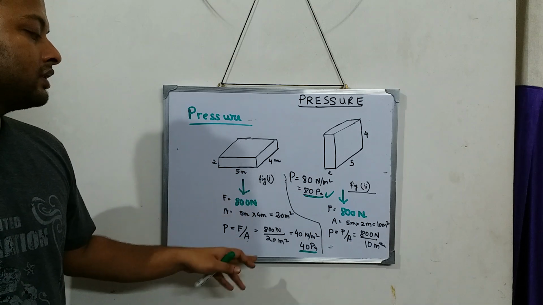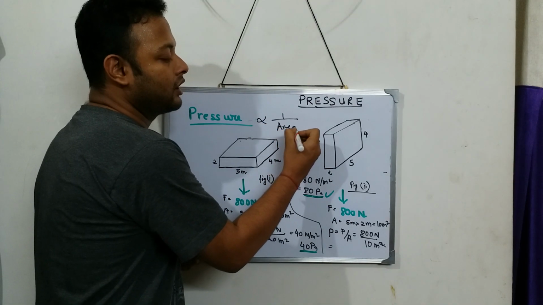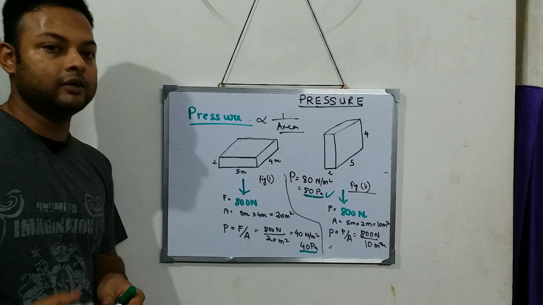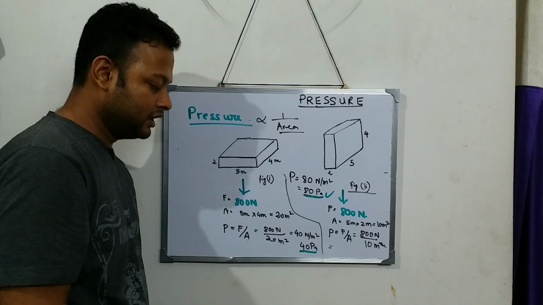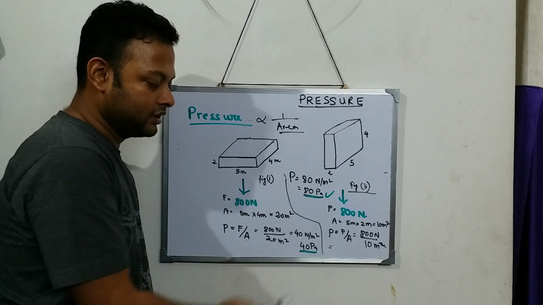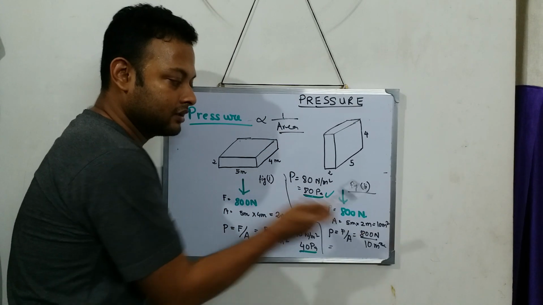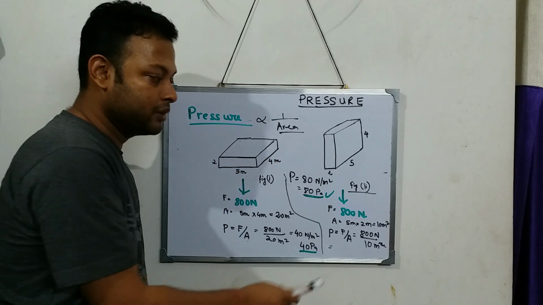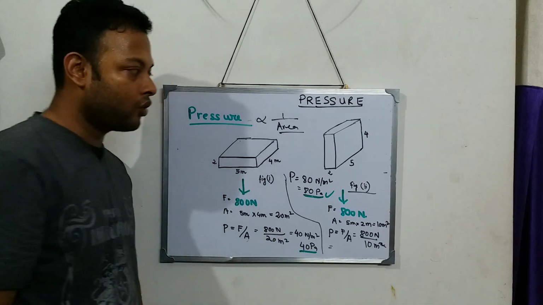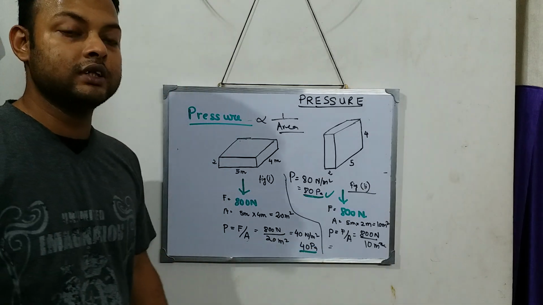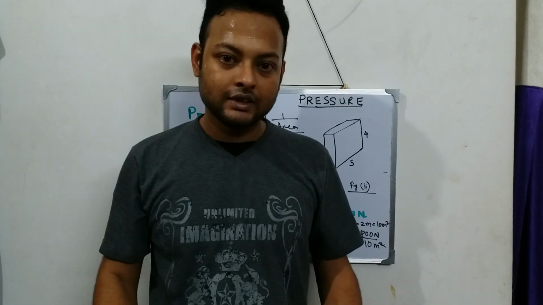So what did you understand from this? Pressure depends on area. Pressure is proportional to 1 by area. See, pressure depends on area inversely. Inverse means what? If area becomes more, pressure becomes less. See, area is more, pressure is less. Now, if area becomes less, pressure on the other hand becomes more. See, pressure becomes 80. So see, 40, 80 over here, 20 and 10. So you compare, you will get the answer. The pressure and area are inversely related. If area becomes more, pressure becomes less. If area becomes less, pressure becomes more.